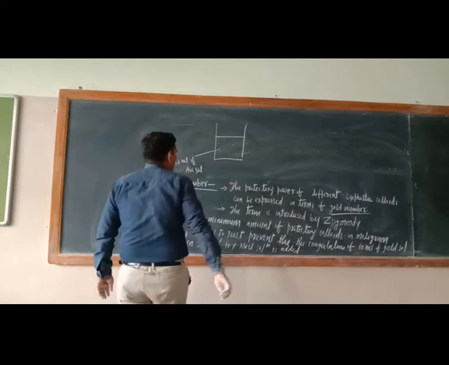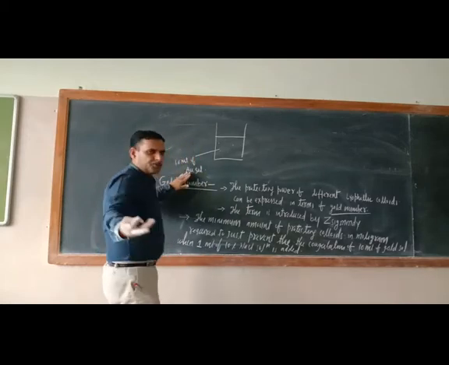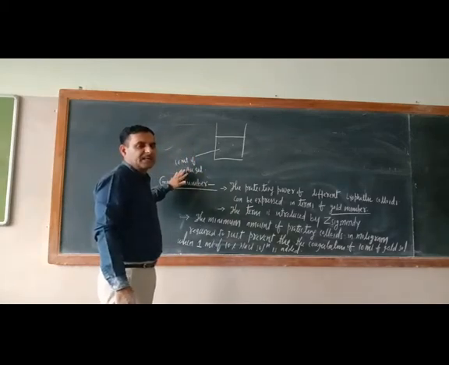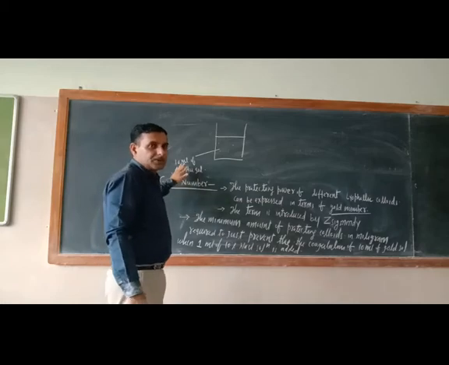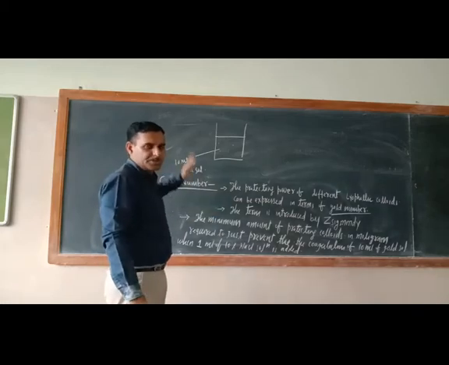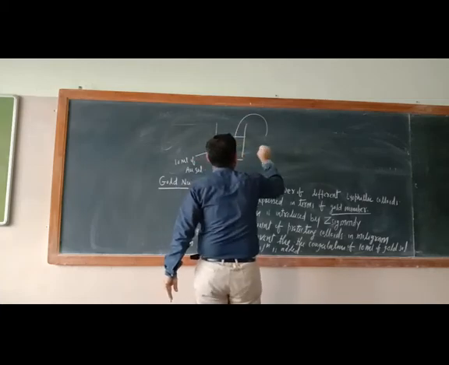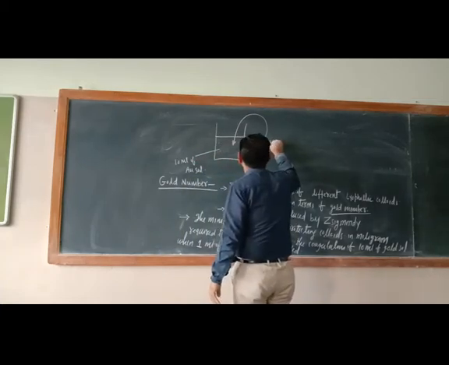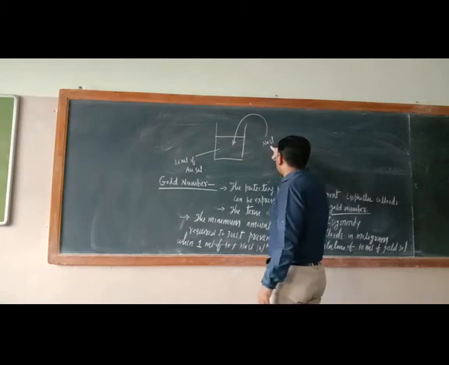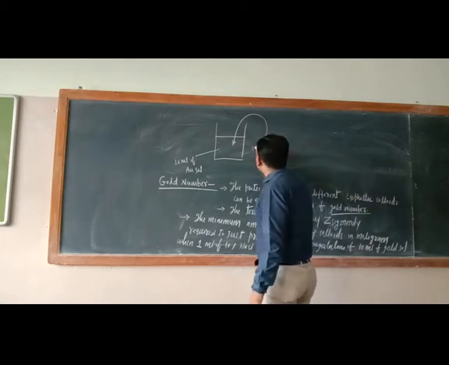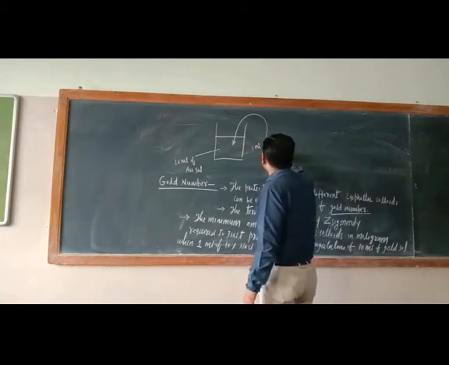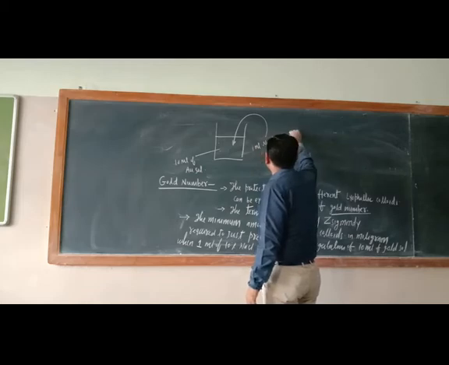Already you know that metallic salts are very easily precipitated. So to stop their precipitation, to stop their coagulation, here what you will add? You will add NaCl. What is NaCl? This is an electrolyte. How much? 1 milliliter of 10% NaCl.